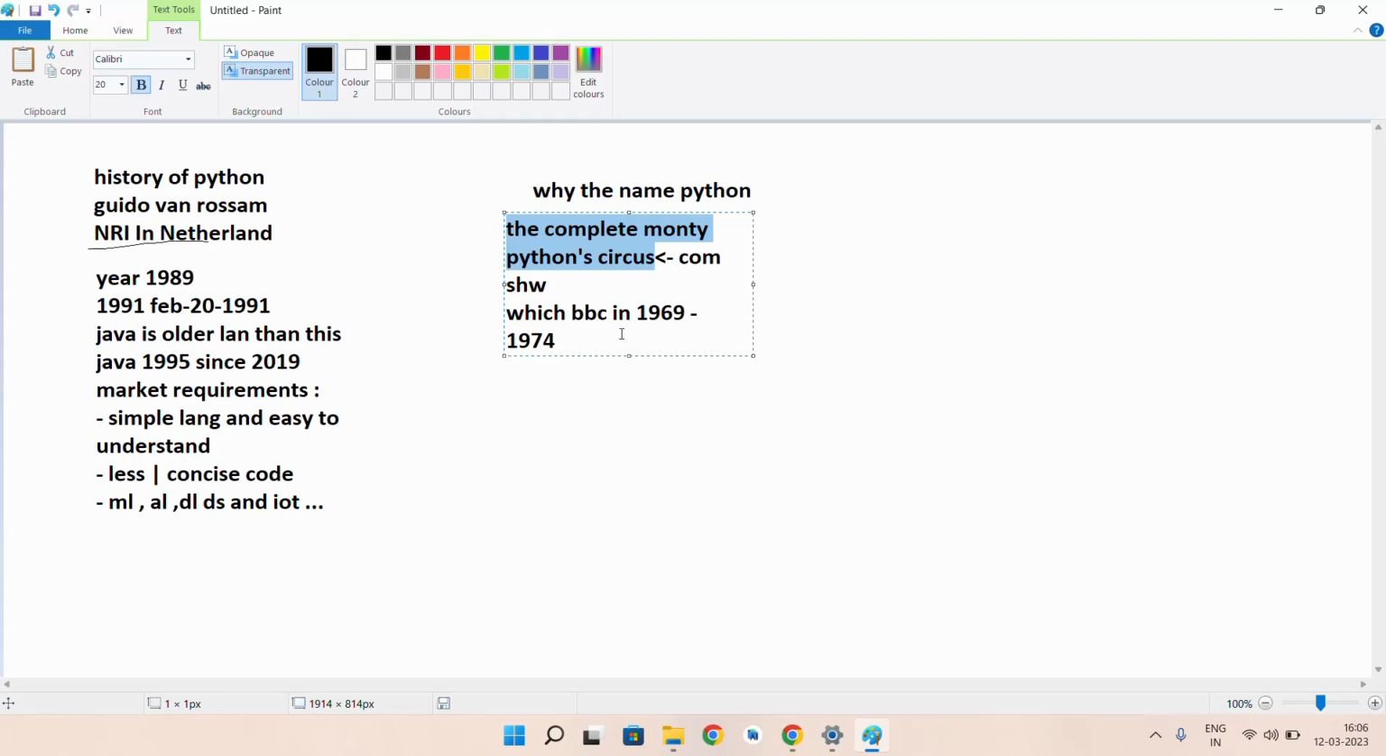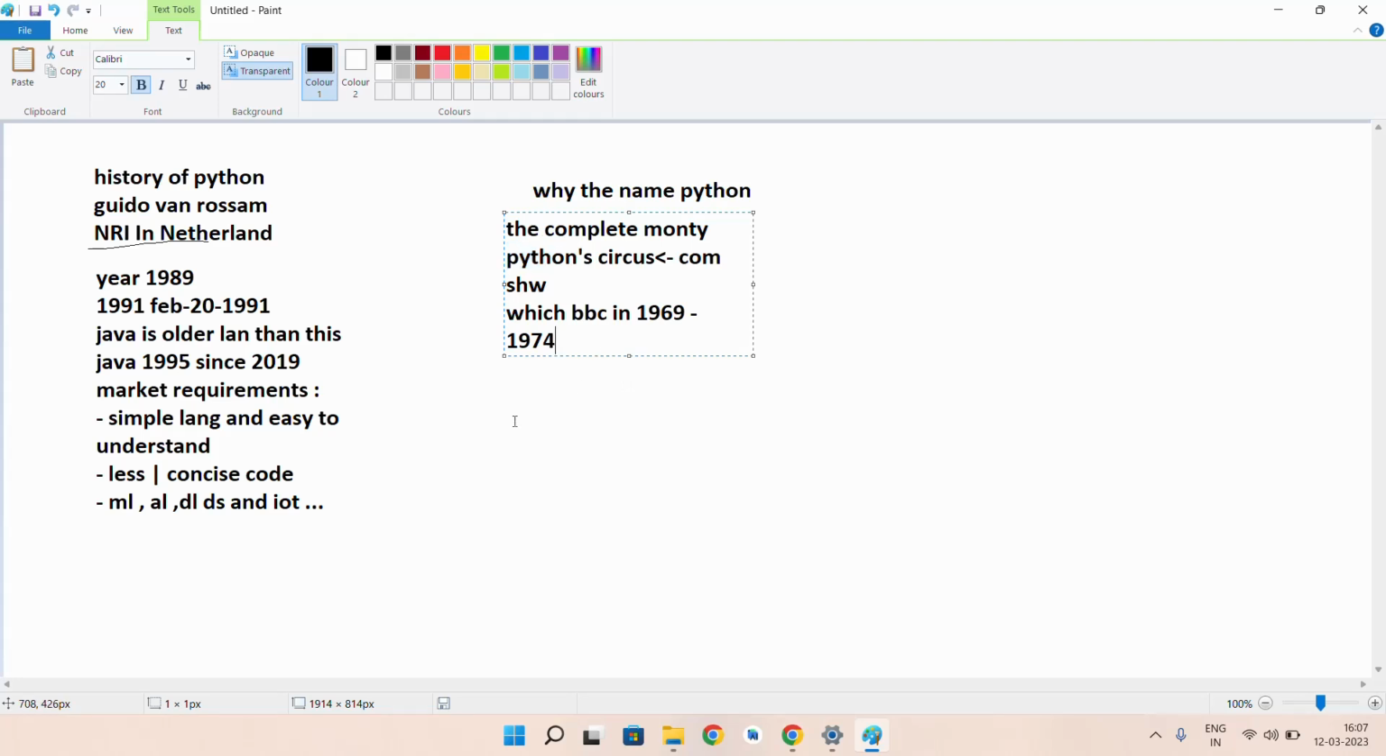See, in India, there is this one comedy show, like Jabardast, which became so much popular. So people liked the show, right? Likewise, Guido van Rossum also liked this show very much. He was very much interested in this fun show called The Complete Monty Python Circus. So he chose Python from this circus, and he kept it as his programming language, Python. That's it. Nothing apart from this.